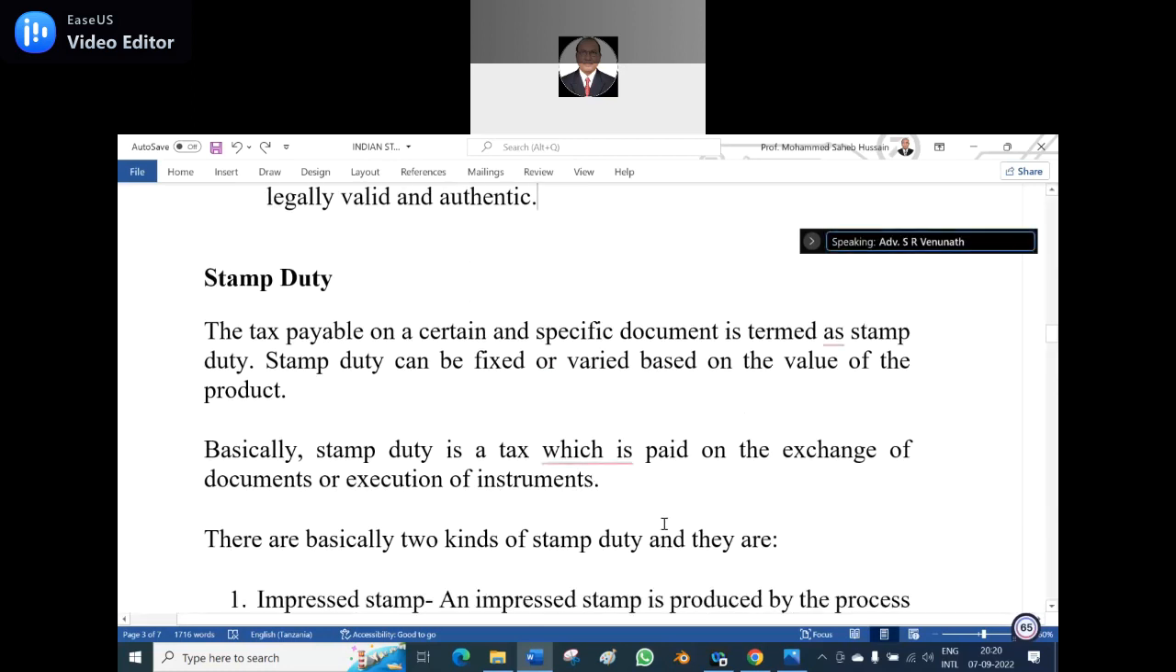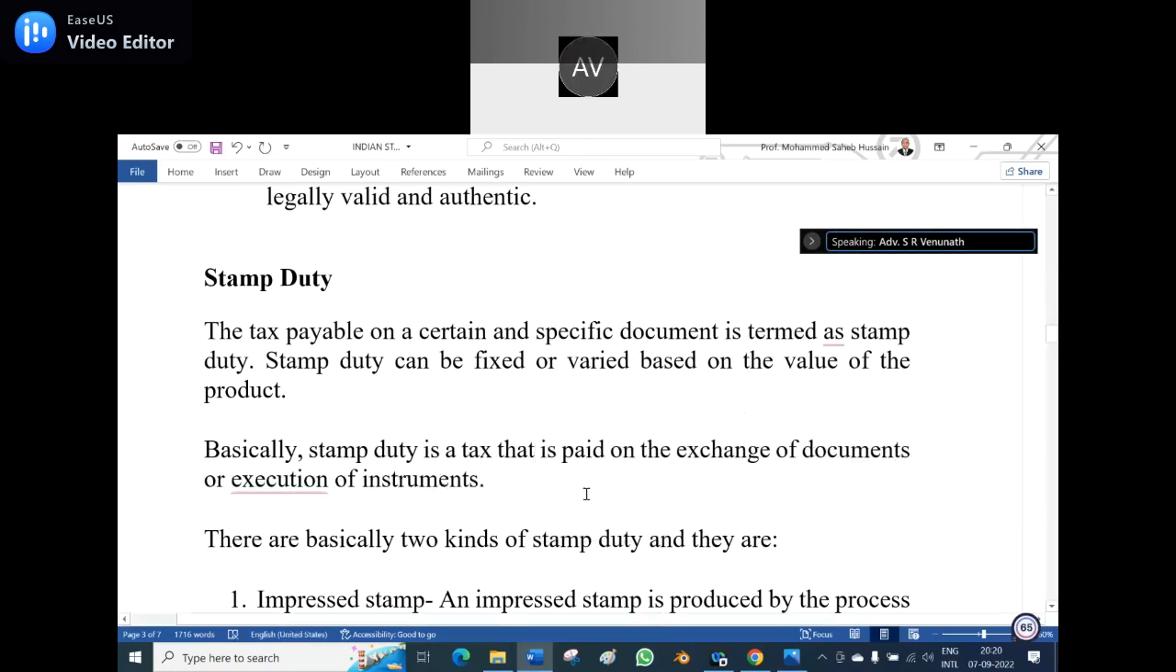Stamp duty can be fixed or varied based on the value of the property. Basically, stamp duty is not applicable on a will. On a will only registration is applied, that too 100 rupees only. But if you are giving power of attorney, then it is 400 or 500 rupees for the stamp duty and 100 rupees for the registration. Instruments should also be stamped, such as the gift deed, sale deed, lease, immovable mortgage, promissory note, bill of exchange.